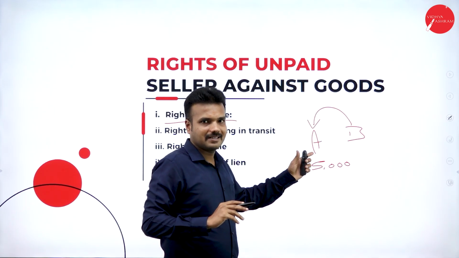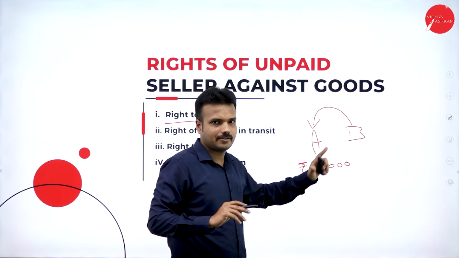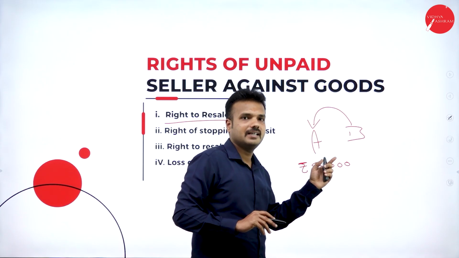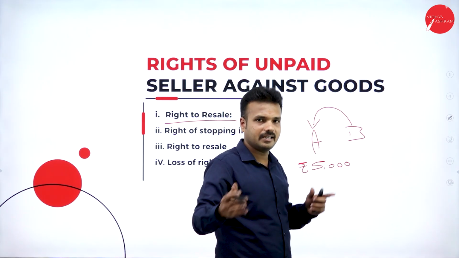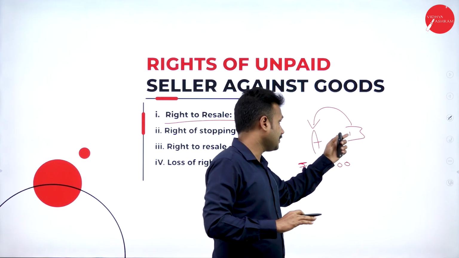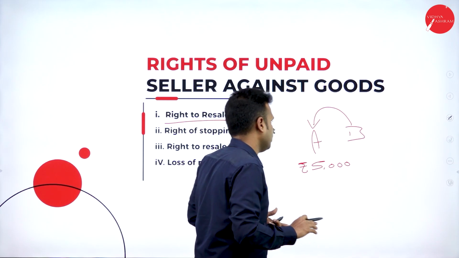Mr. A said, please pay me the amount and I will deliver the product. There is no response. The second time he said that if you don't pay the money, I am going to sell the goods to some other person. There is no response. Again he gave Mr. B the opportunity to make a payment.